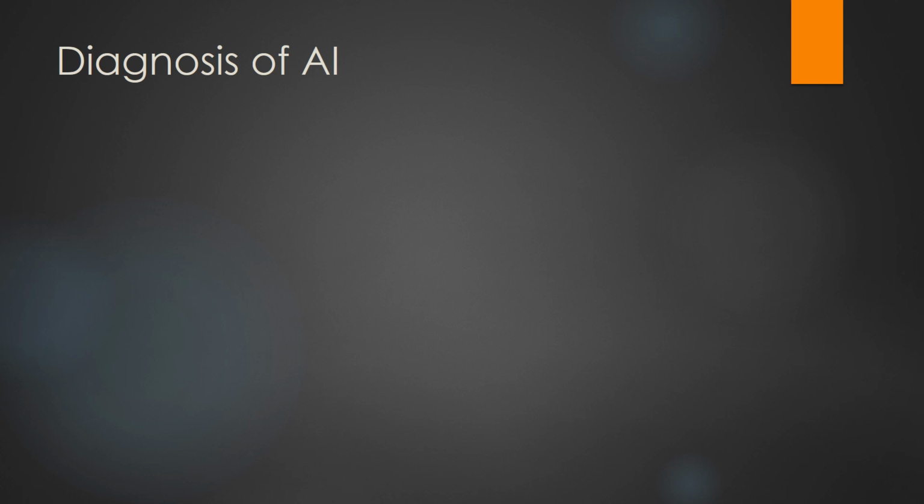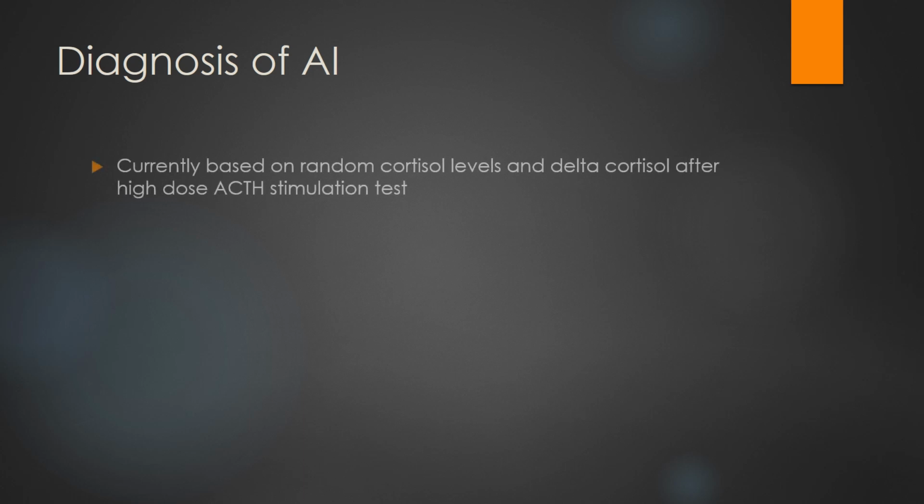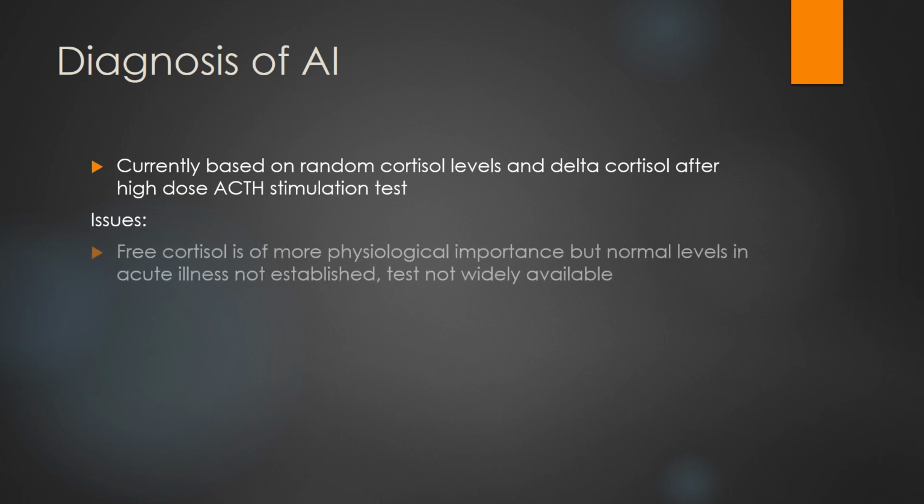Diagnosis of adrenal insufficiency is currently based on random cortisol levels and a delta cortisol after the high dose ACTH stimulation test. Free cortisol is of more physiological importance, but normal levels in acute illness are not established and the test is not widely available.